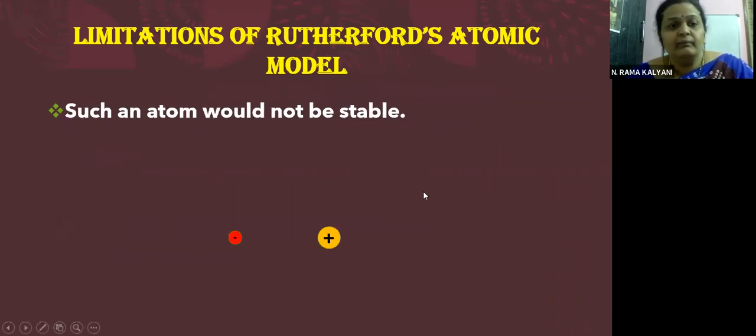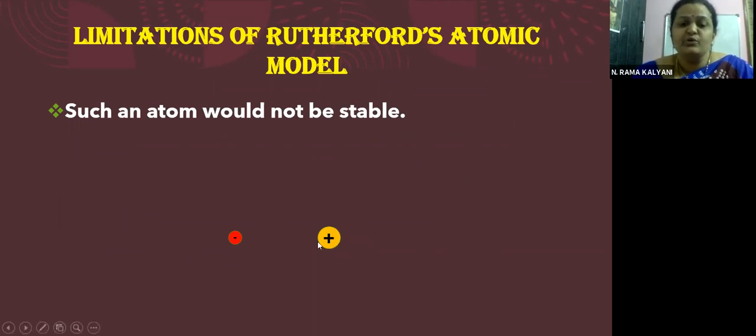So such an atom would not be stable. If Rutherford's point was to be taken into consideration, then atomic stability should not be possible. So let us see here in this animation what the failure of Rutherford's model actually is.